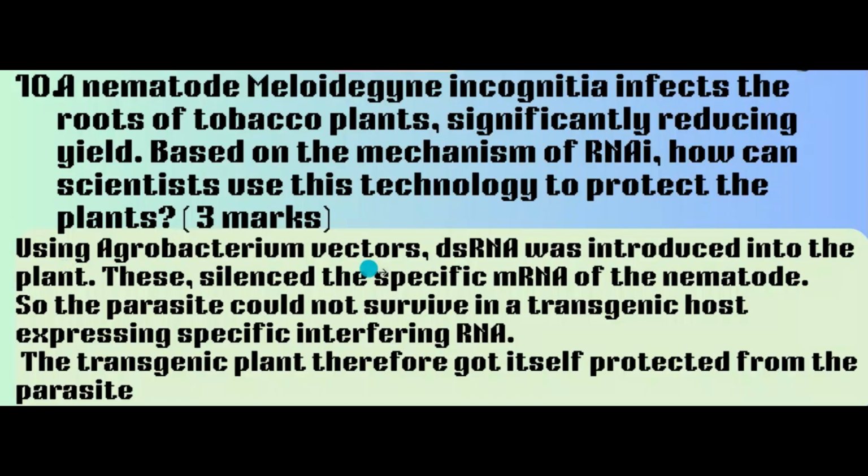Using Agrobacterium vectors, double-stranded RNA was introduced into the plant. These silenced the specific mRNA of the nematode. So the parasite could not survive in a transgenic host expressing specific interfering RNA. The transgenic plant therefore got itself protected from the parasite.